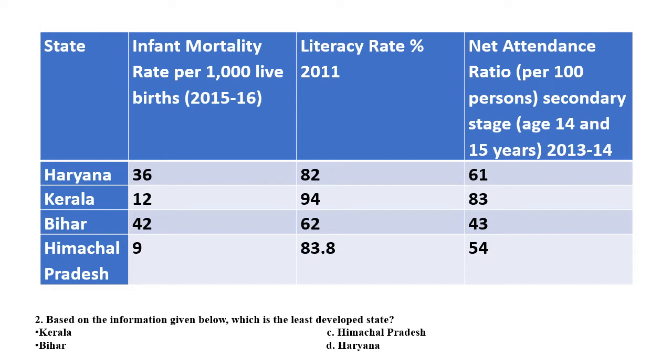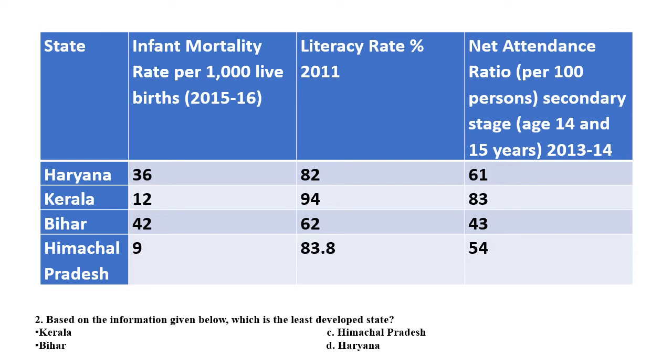Infant mortality rate means among every 1,000 live births, how many of the newborn babies die before they reach 1 year of age. If it is high in a state, that means the state is not able to take care of the newly born children.